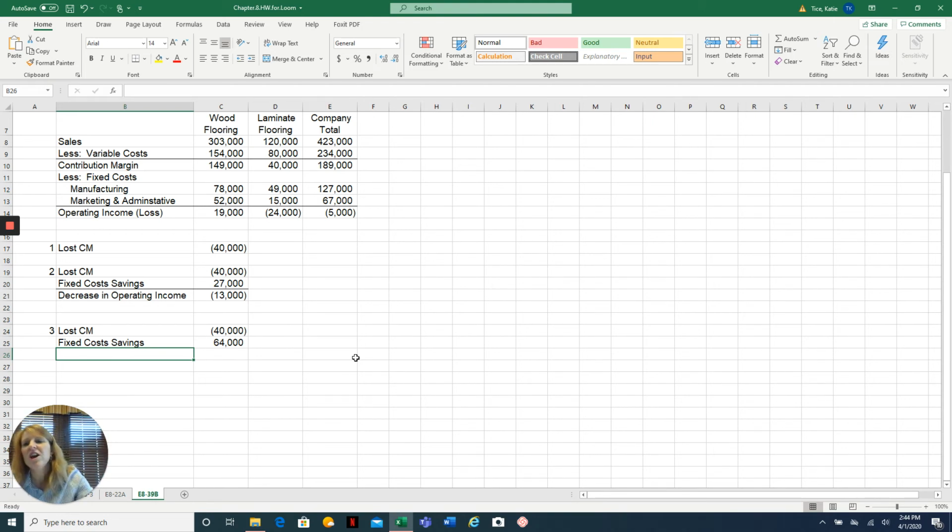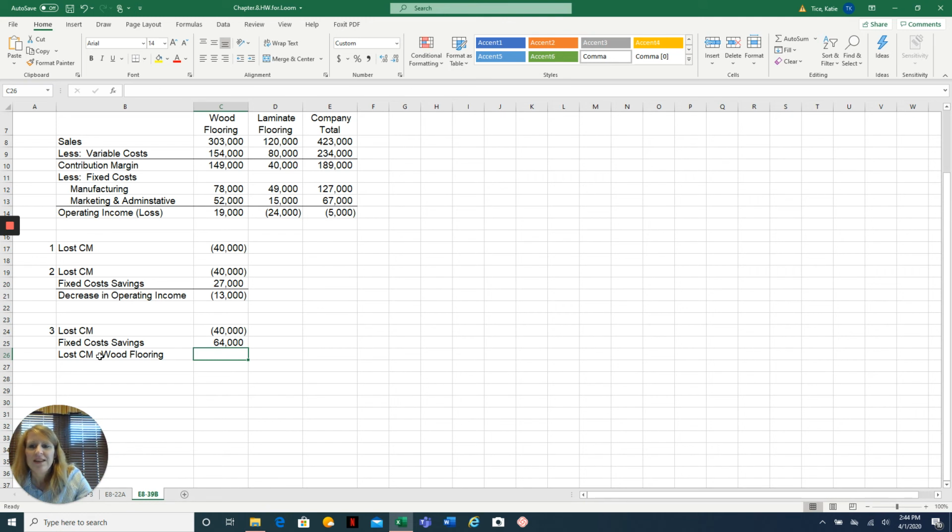So, that's looking good. But then we also would expect to have a decline, the 10% decline in wood flooring production and sales. So you could look at the decline in wood flooring sales. But again, if you have a decline in wood flooring sales, you're going to also have a decline in variable costs, which saves us money. So let's just look at the lost contribution margin related to wood flooring.